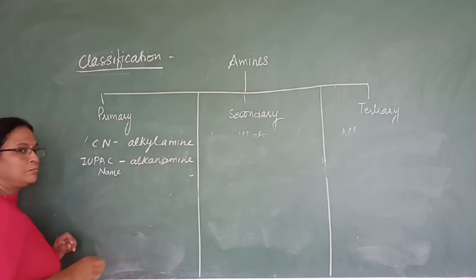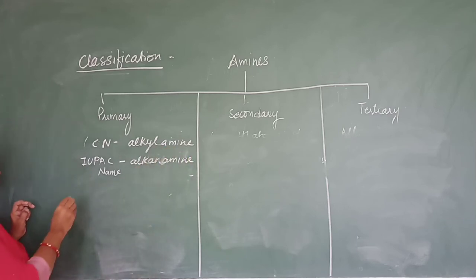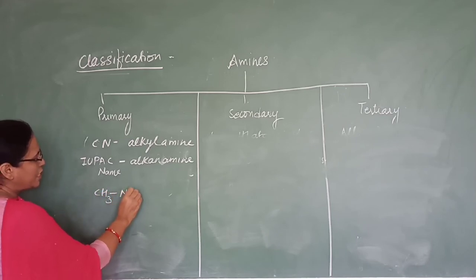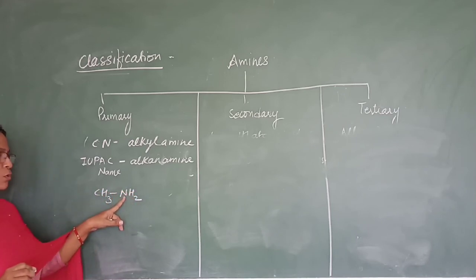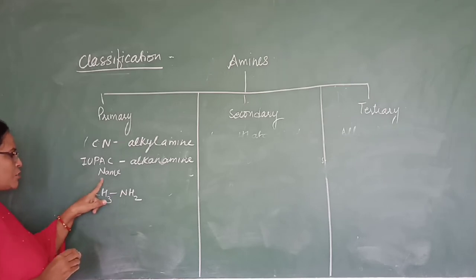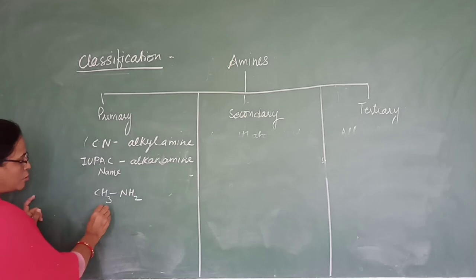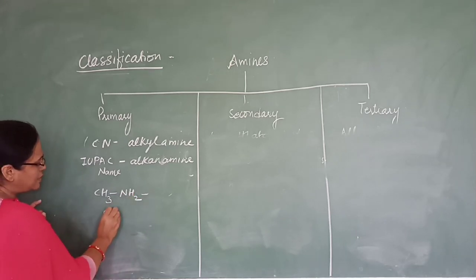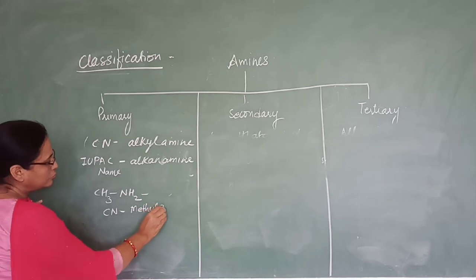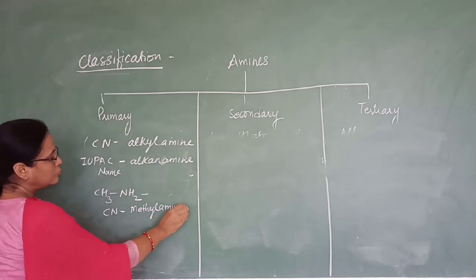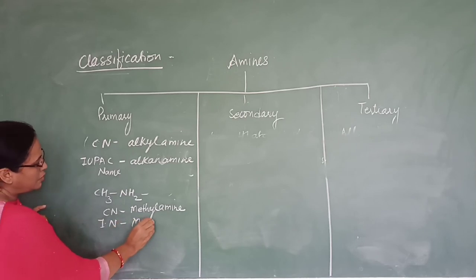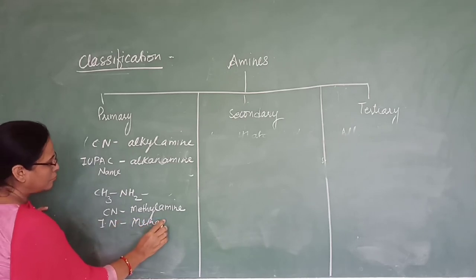Alkane amine. Okay. So see here, this is CH3NH2 primary amine because only one of the alkyl group is attached. So here this group is known as methyl group. So common name of this compound is methylamine. Okay, whereas IUPAC name is methanamine.